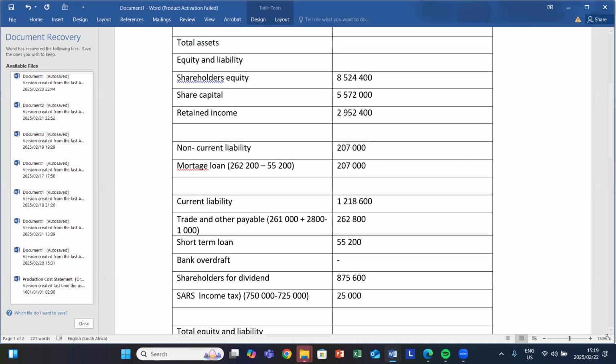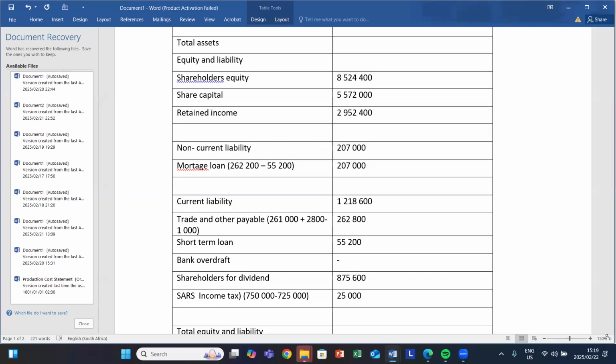And then let's get the total equity and liability. For us to get total equity and liability, we'll say shareholders' equity, which amounts to 524,400. We'll add it with our non-current liability, meaning we'll say plus 207,000.